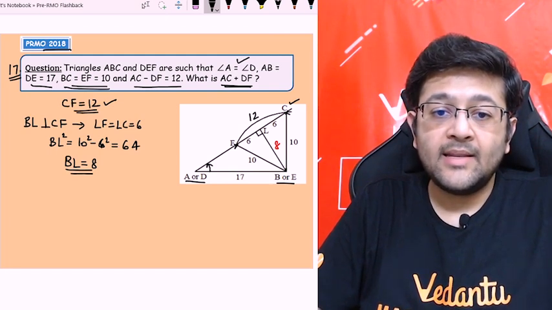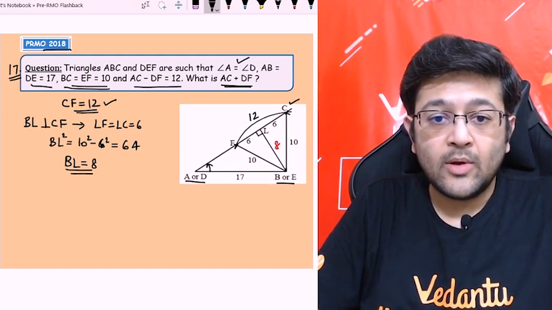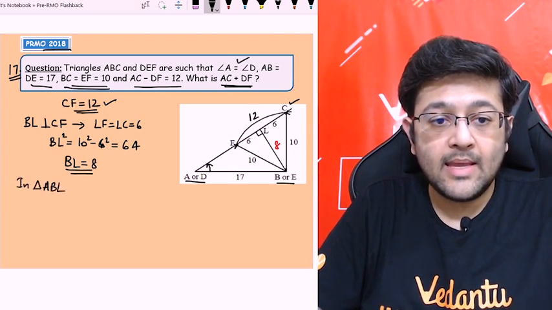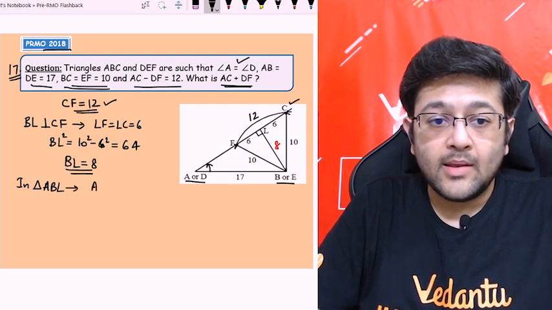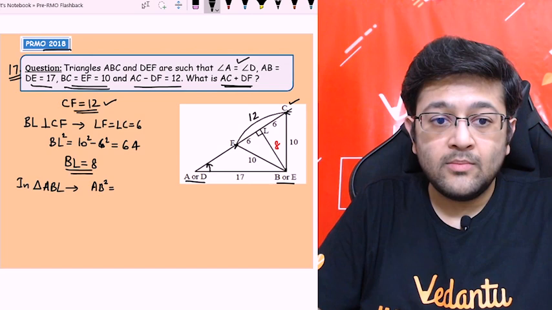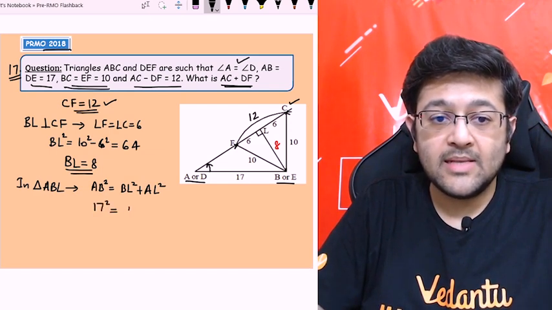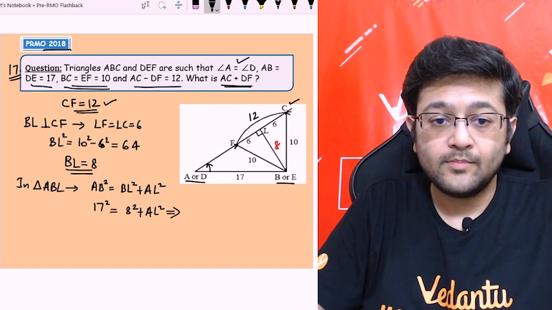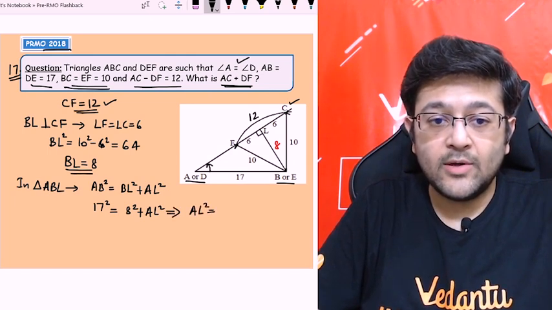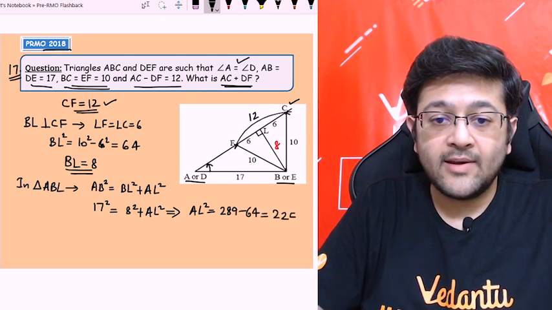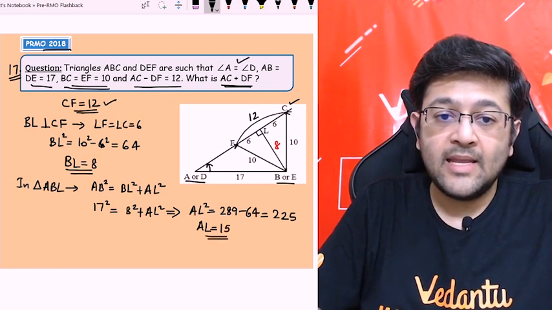Now I can easily find the length of AL, right? So applying Pythagoras theorem in triangle ABL. In triangle ABL, if we see, AB square will be equal to BL square plus AL square, है ना? So AB square is 17 square, BL square is 8 square plus AL square. So from this you will get AL square equal to 289 minus 64, that is 225. So AL will come out to be 15. Okay, so AL is 15. How much will be AF?